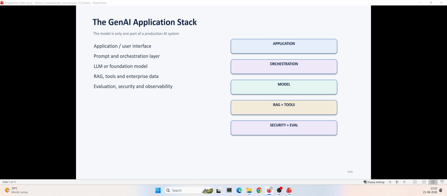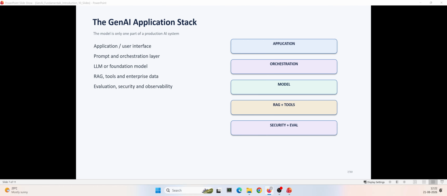So let's see the generative AI or Gen AI application stack, right? One of the biggest mistakes beginners make is thinking that building a Gen AI application simply means calling an LLM API. That's not at all the actual picture of the Gen AI application stack. In reality, the model is just one component, right? So let us look at the complete stack. At the top, we have the application layer.